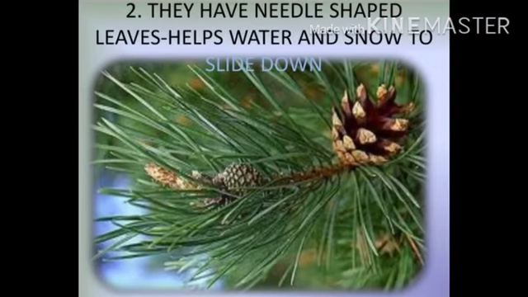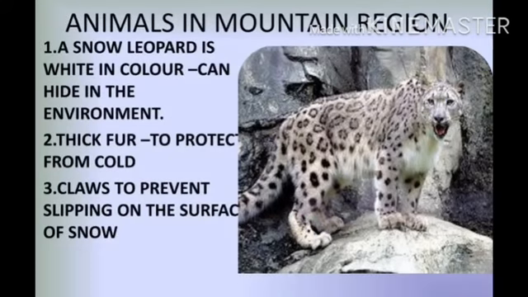Now you can see the structure of the leaf in mountainous plants or trees. They have needle-shaped leaves, which help water and snow to slide down easily. The animals in these regions are usually white or light colored. This helps them to camouflage with the surroundings. This also helps them in thermal regulation. They have thick skin or fur to protect them from the cold.